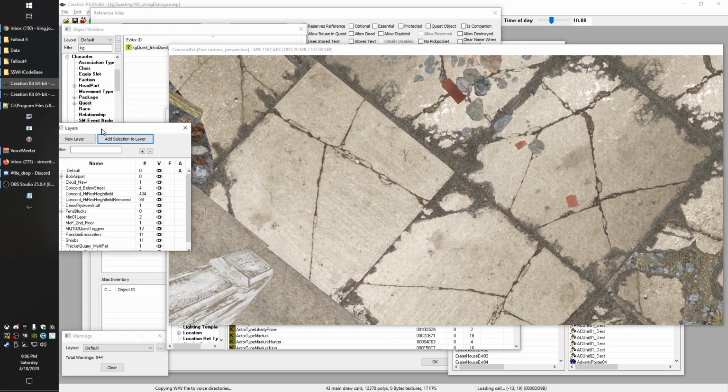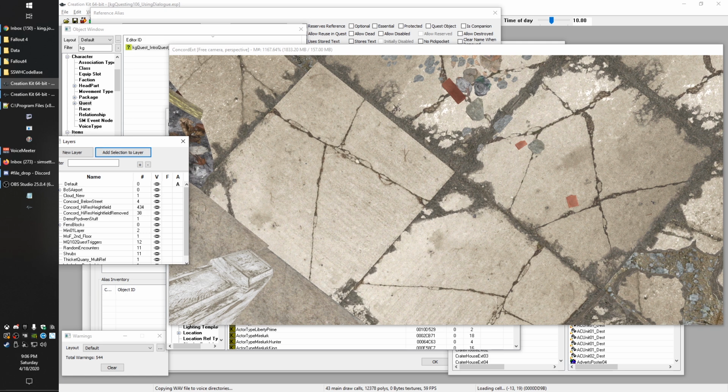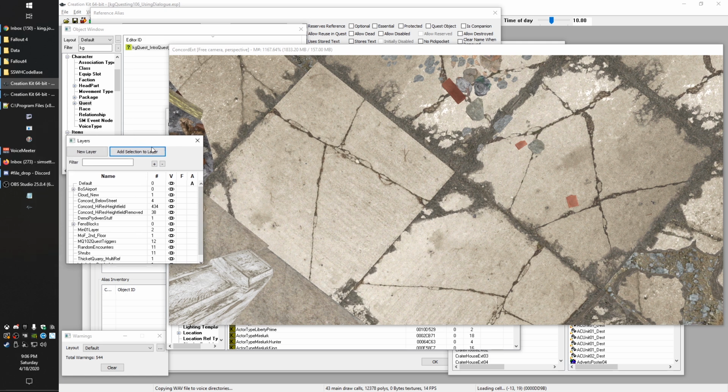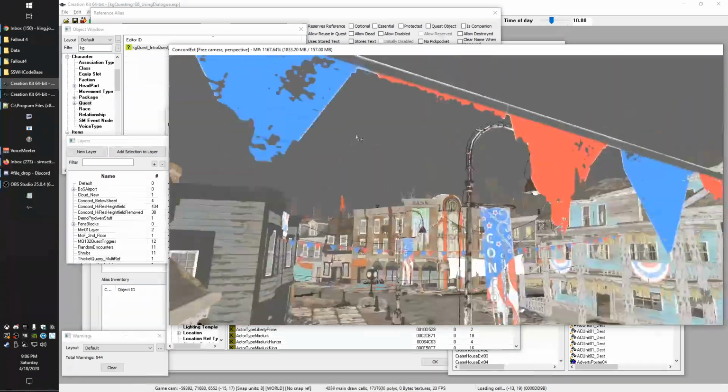That is one thing that can make it a little faster, because the markers, while they don't render in the game, they do render in here, so it can slow things down. And then we're going to go ahead and lock, where's our freeze all other layers. There we go. So now I don't accidentally click on something.